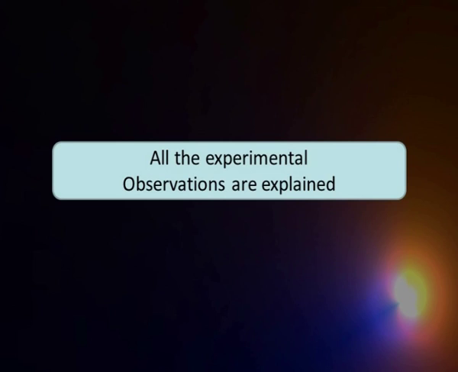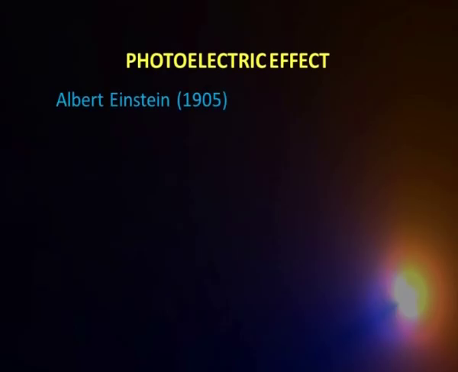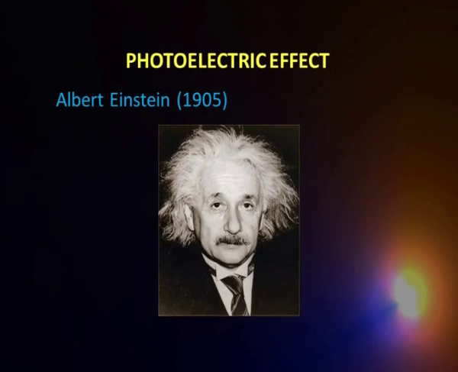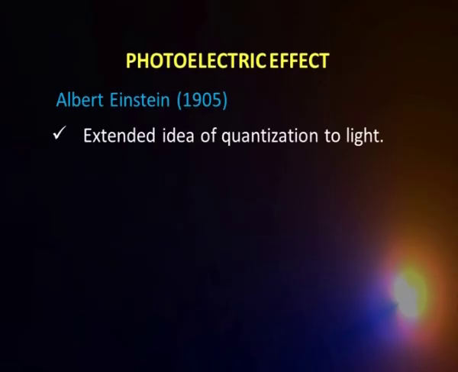Now, having done this, let us see how this concept of quantization was used. The next best use came in 1905 by a person nothing short of Albert Einstein. When you talk about quantization in the context of black body radiation, Max Planck said the energy is quantized. In contrast, Einstein extended this concept of quantization to the radiation, the light. Classically speaking, light is visualized as a wave, which is continuous, with the energy spread over the whole wave.